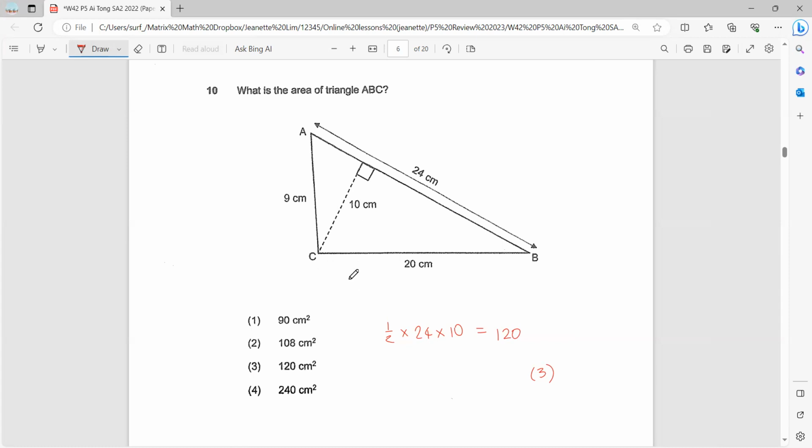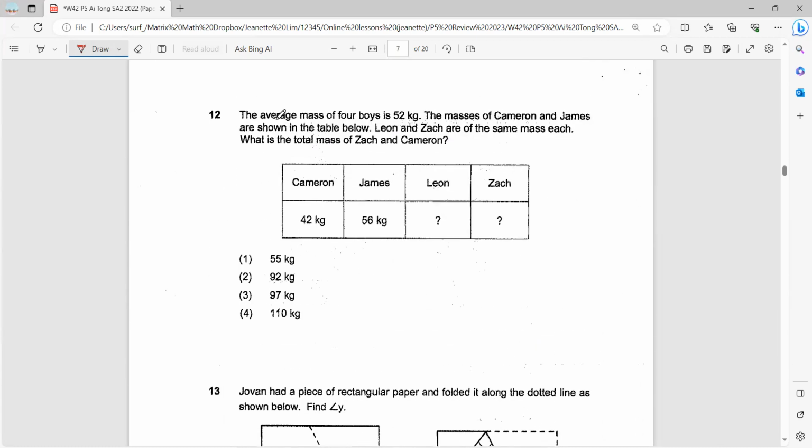Now let's look at question 12 of the MCQ. Average. The average mass of 4 boys is 52 kg. The masses of Cameron and James are shown in the table below. Leon and Zach are of the same mass. So what is the total mass of Zach and Cameron? Okay, so first we're given an average of 4 of them. So we can actually find the total of 4 of them. So we take 52 times 4. So we get 208.